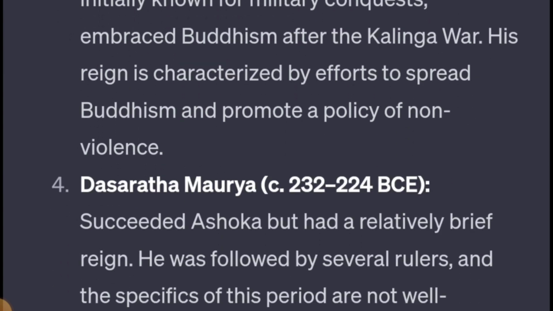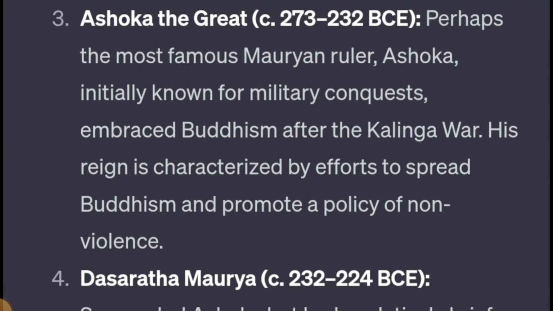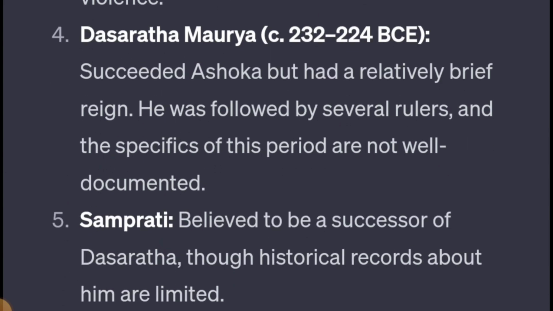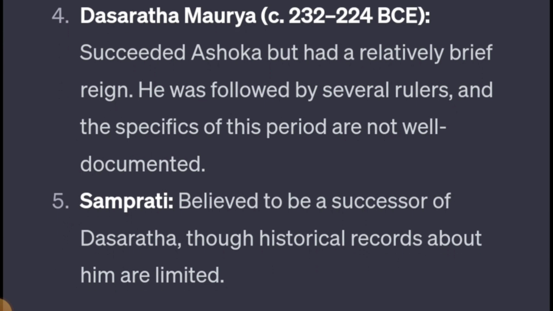After that, Dashrath Maurya, Ashoka's grandson, became the ruler. He succeeded Ashoka but had a relatively brief, very short reign. He was followed by several rulers, and the specifics of this period are not well documented. After that, Samprati became the ruler. He was believed to be a successor of Dashrath, and historical records about him are limited.